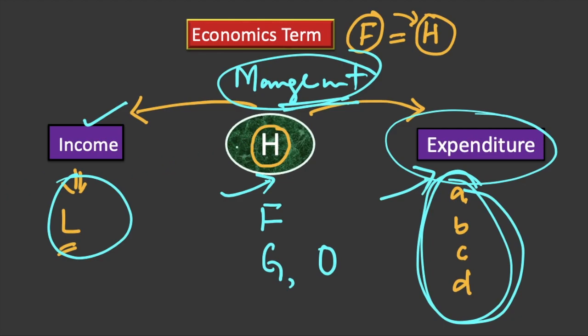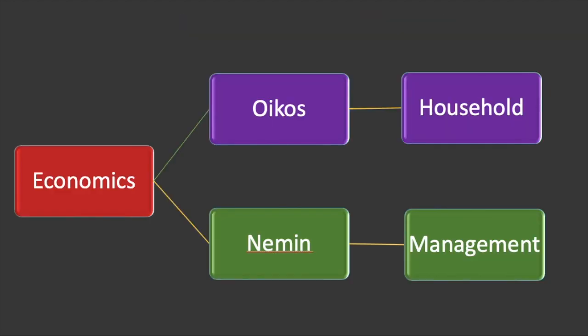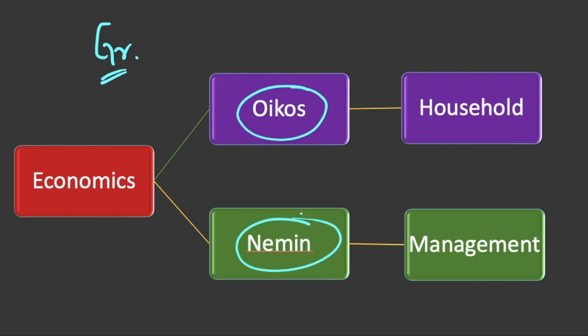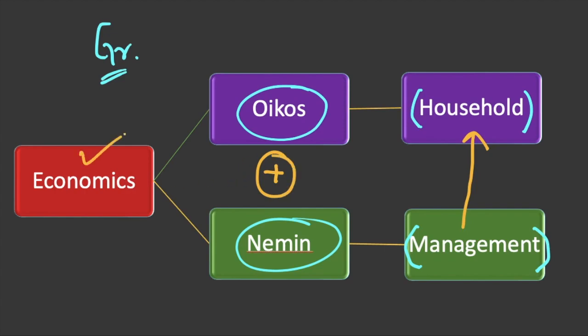Now, what does this have to do with the term economics? The term economics comes from two Greek words, oikos and nemin. Oikos means household, and nemin means management. So economics is about management of the household, and it is from these two terms that this word has been developed.